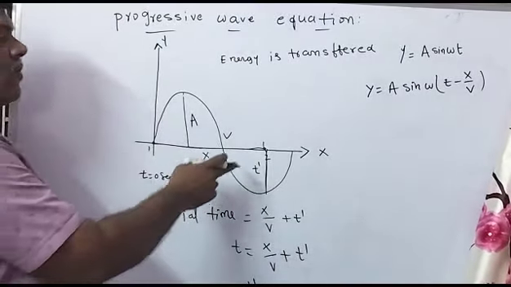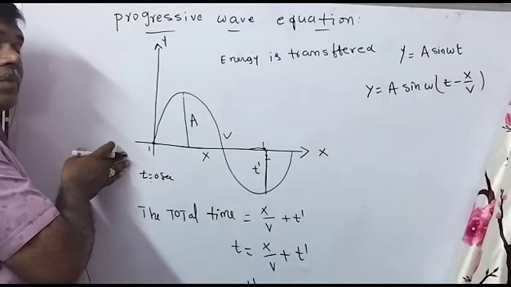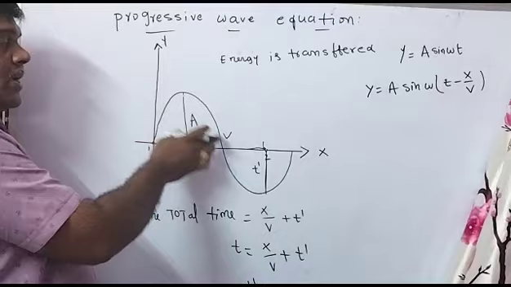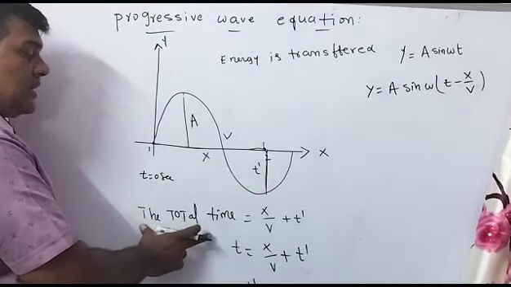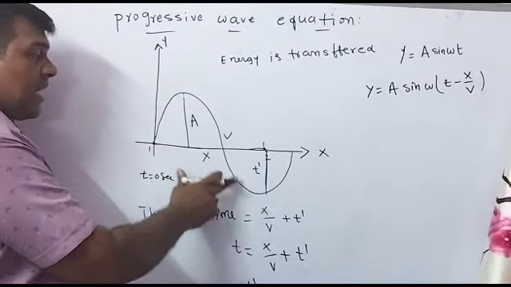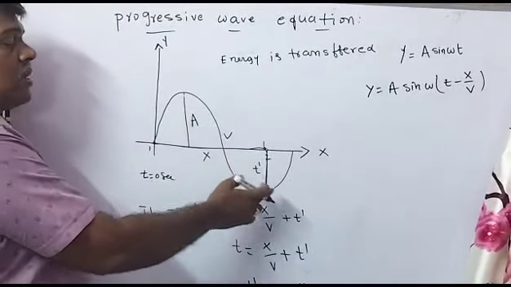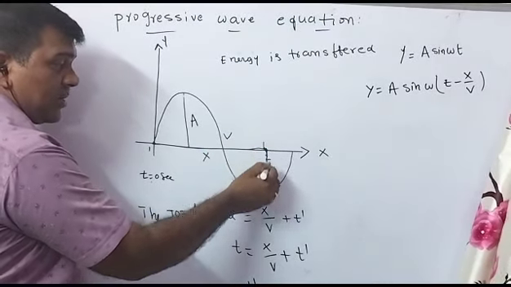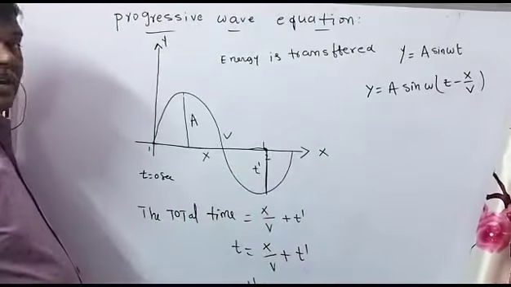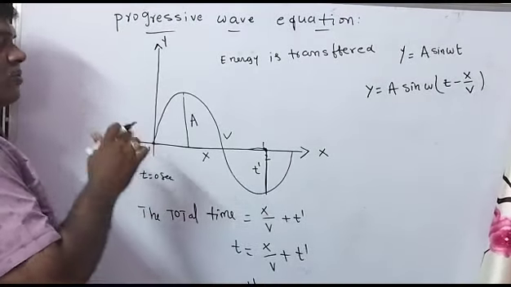First of all, why is it vibrated? Energy is coming from the first particle, so that's why it is vibrated. That vibrated time is nothing but the energy traveled time x by v. Then after this particle is vibrated, the vibration time from the mean position to the extreme position is t dash. So that is the total time. Can you understand?